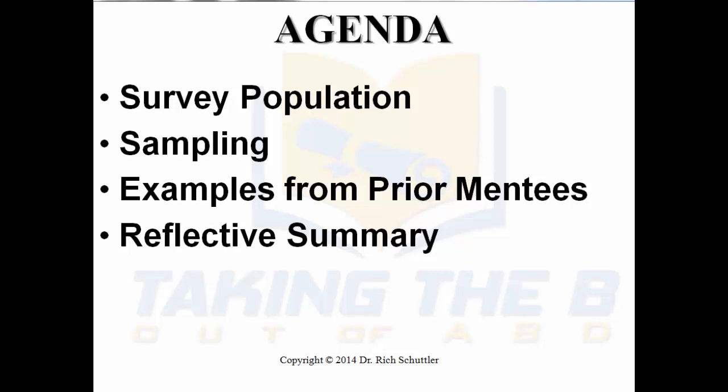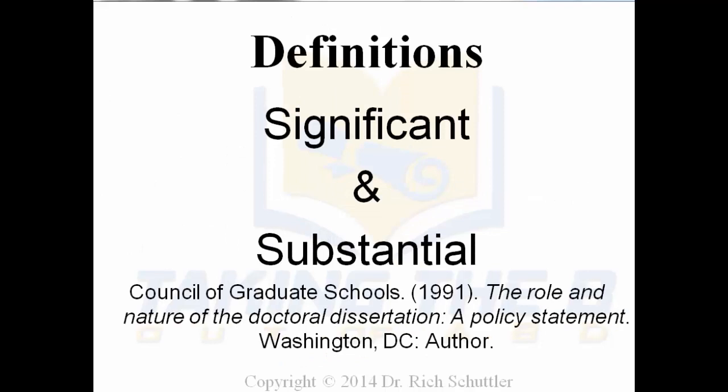with a reflective summary. The first thing I want to do is share a couple definitions, and the definitions come from the Council of Graduate Schools. This was published in 1991 when they talked about the role and nature of doctoral dissertations. It's a policy statement, and it's from Washington, D.C. Significant substantial is really the essence of what a doctoral dissertation should be.